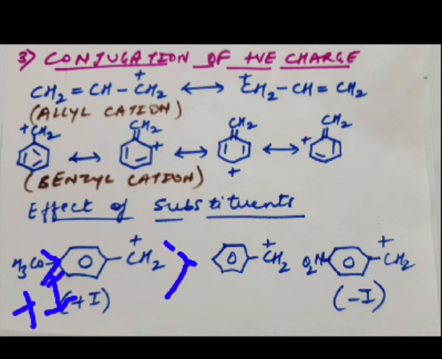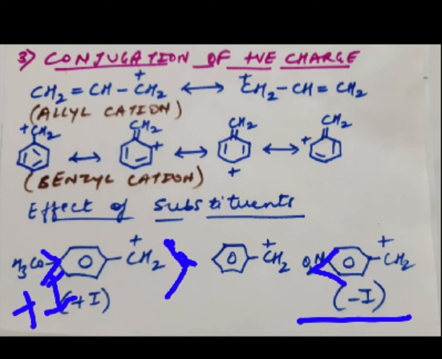Okay. Similarly, if you consider the next, in this case only a simple benzyl carbocation has been considered. There's no positive inductive effect group or minus I effect group, right? So it will be having an intermediate behavior. If you consider this, here there is an NO2 group. The NO2 group has a minus I effect. So because of the minus I effect, it will have a tendency to pull the electrons towards itself.